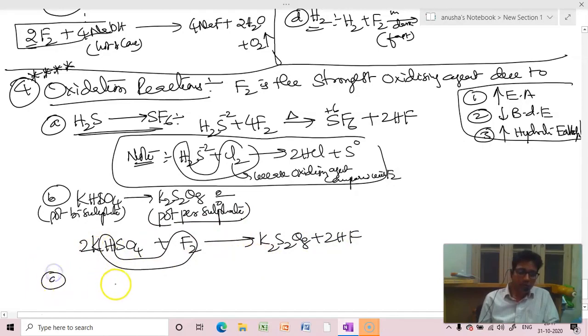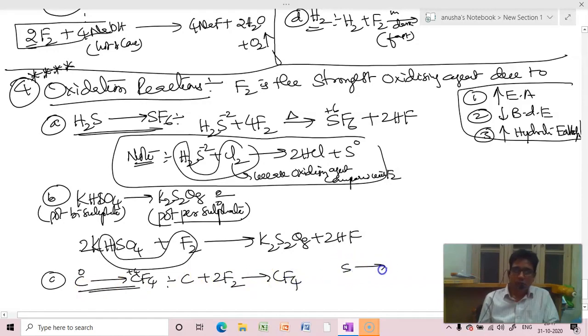C. Carbon to CF4. Just now we have done 0 to +4. That is oxidation reaction only. Sulfur to SF6. Zero to +6.